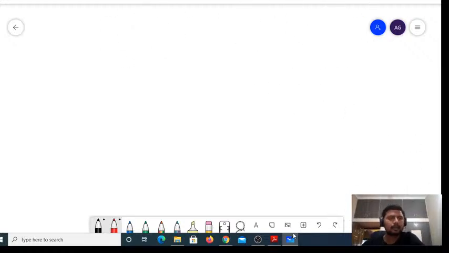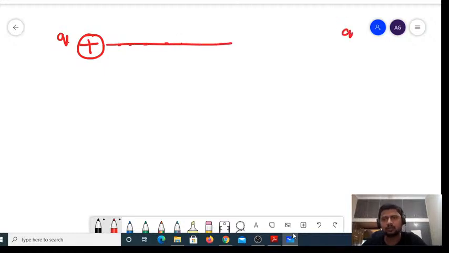say I have a charge q at some point in space, and I have another charge q naught at infinity. Why am I calling this distance infinity? Because there is a small logic behind it.